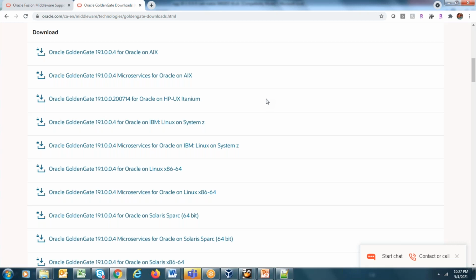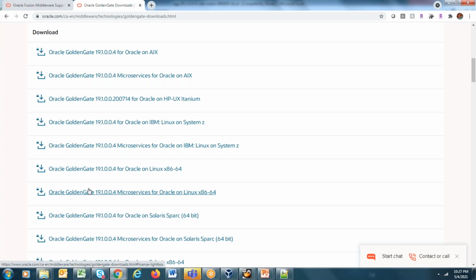Okay, so these are the microservices binaries which we'll have to download. Now another thing which you see, these microservices binaries are platform wise. So this binary will be supported on AIX. Ours is Linux x86-64, so we'll be proceeding to download this binary.